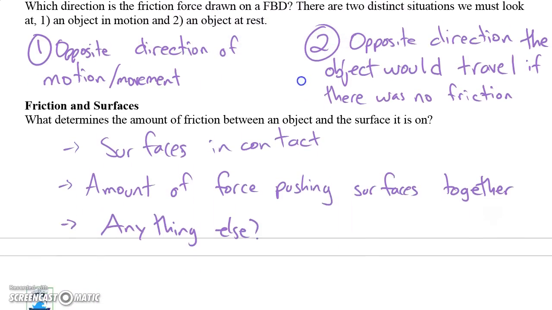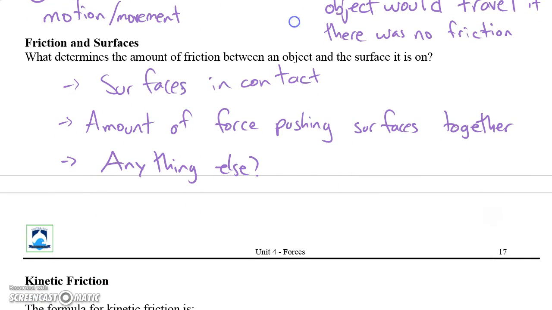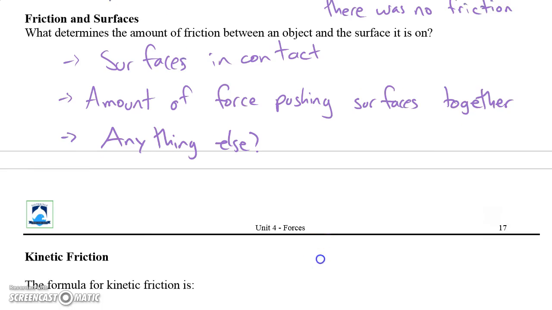So we see here that the surfaces in contact make a difference. The amount of force pushing the surfaces together makes a difference. But the question is, what else, if there is anything else, that makes a difference for friction? And we'll talk about that in class.